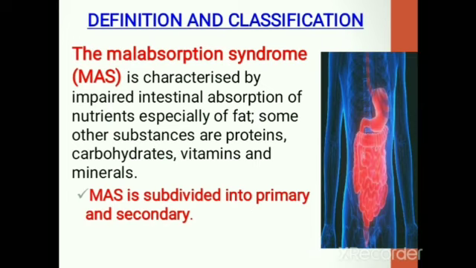Malabsorption syndrome is characterized by impaired intestinal absorption of nutrients, especially fat. Other substances affected are proteins, carbohydrates, vitamins, and minerals. We subdivide malabsorption syndrome according to the causes of the disease into primary and secondary.